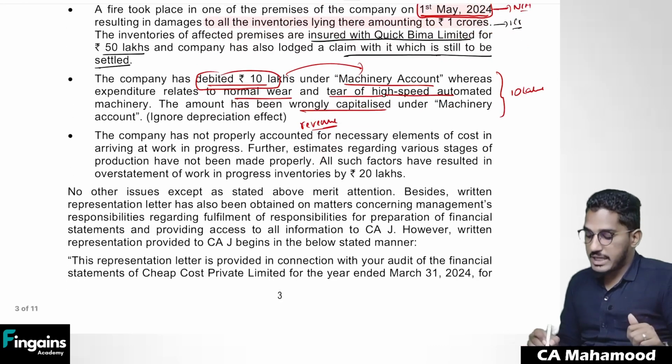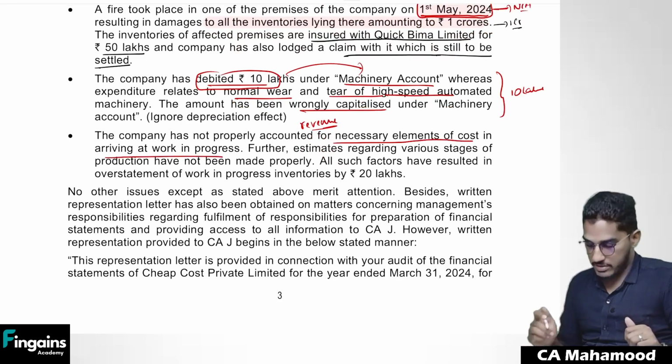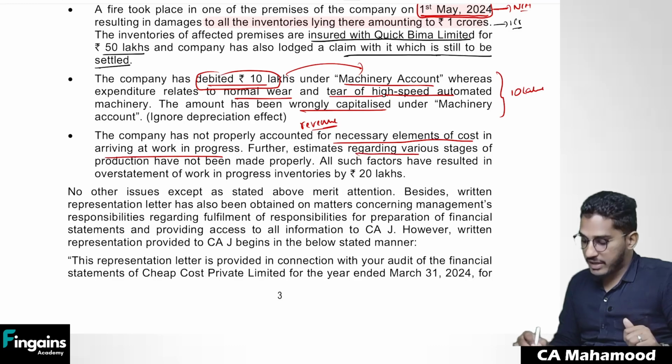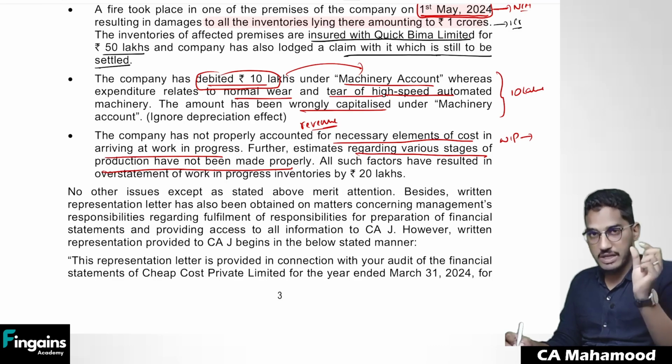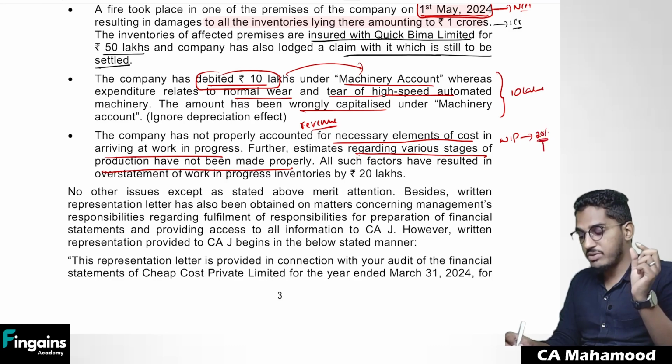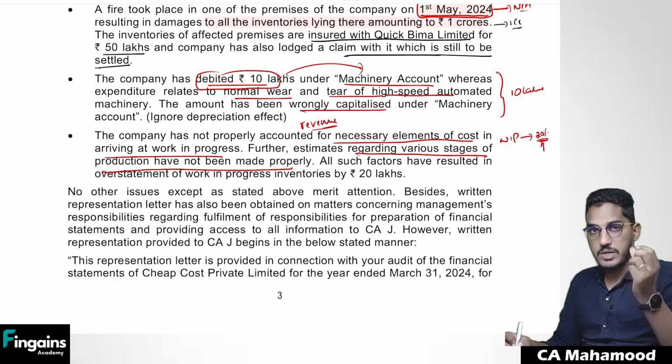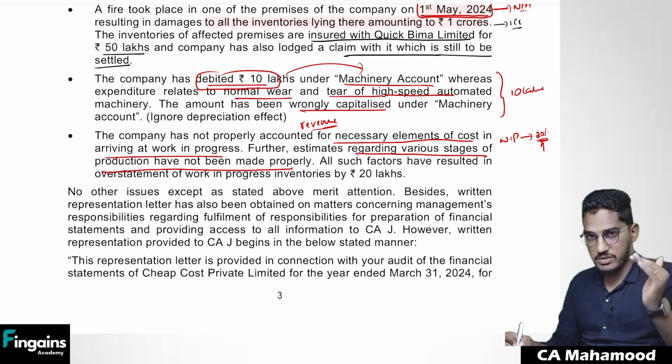Next, the company has not properly accounted for necessary elements of cost in arriving at work in progress. Further, estimates regarding various stages of production have not been properly made. So when it comes to work in progress, for the purpose of valuation, we need to determine what is the stage of completion of that work in progress. For example, if the work in progress is only 20% complete, then we have to allocate only 20% of the cost. So for determining value of the work in progress, the most important thing is we need to determine what is the stages of completion of the work in progress.